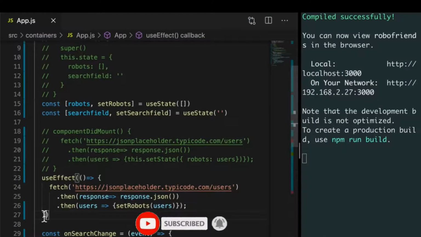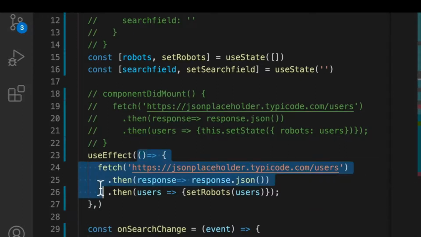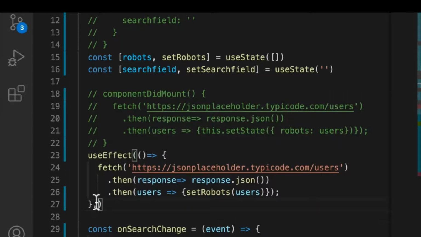And this is another tricky part when people get started with hooks. Again, it's often commented in the documentation, which you can read on the React website. Now, this useEffect actually has a second parameter that it receives. Remember, the first parameter is the function, what it should do when the app renders. And the second one is this. If present, which is an optional argument, the effect will only activate if the value in the list changes. What does that mean? Well, useEffect receives an array as a second argument.